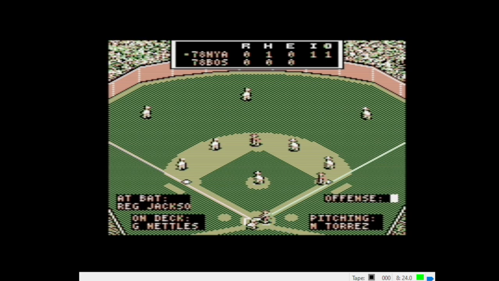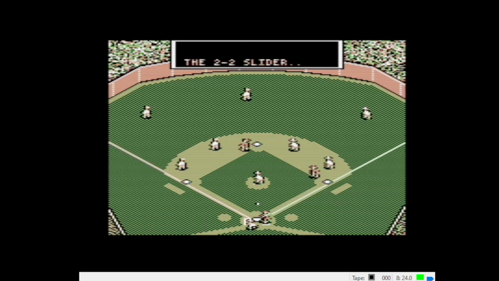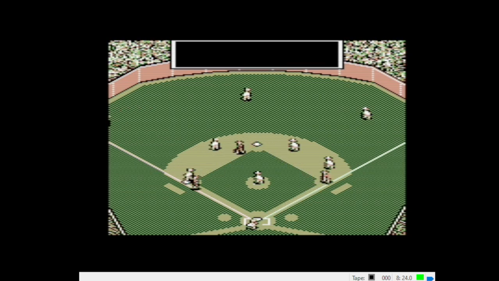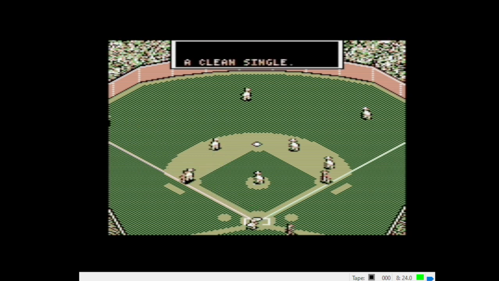We're going to swing away, but we are going to press key number 2, which is run safe. Line shot down the line. That's dropping in there. Here comes Munson around third. Piniella digging for third. Munson scores. That's a clean single for Reggie, and the Yankees take the 1-0 lead.